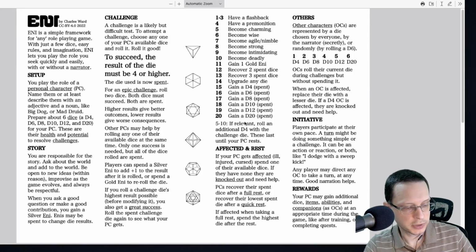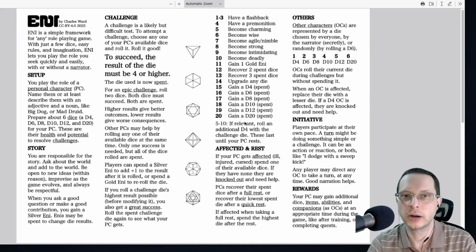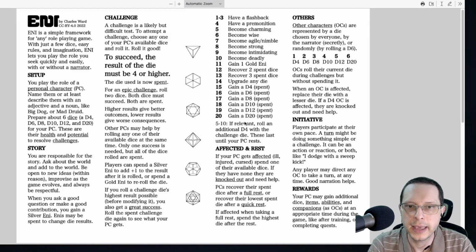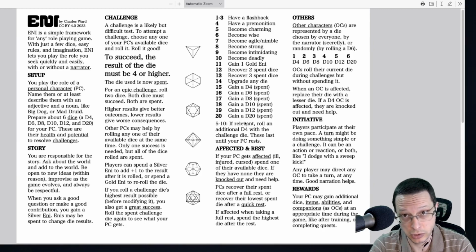Two things that are important to note that I haven't mentioned so far when it comes to challenges is epic challenges. Sometimes your characters need to do something that's really extreme. You might need to roll 2 dice in order to overcome it. Whenever you're facing an epic challenge, you have to roll 2 dice and both of them have to show a 4 or better.